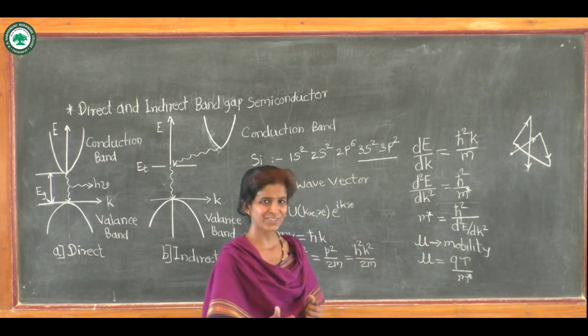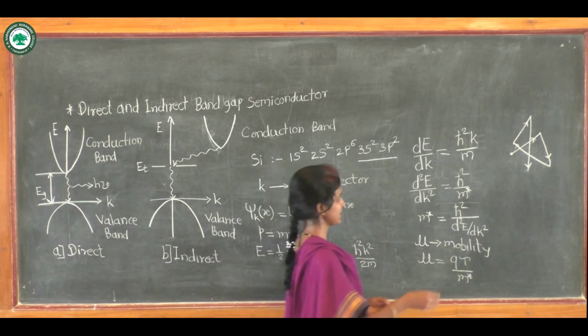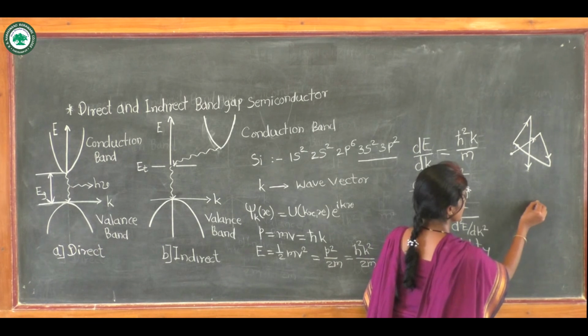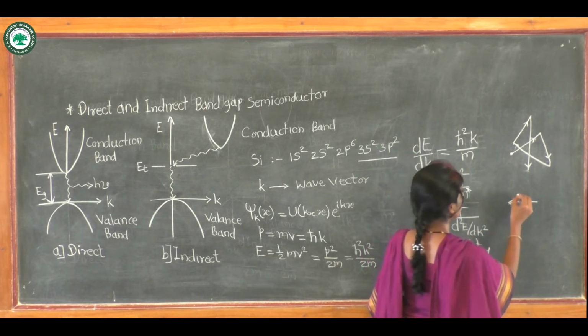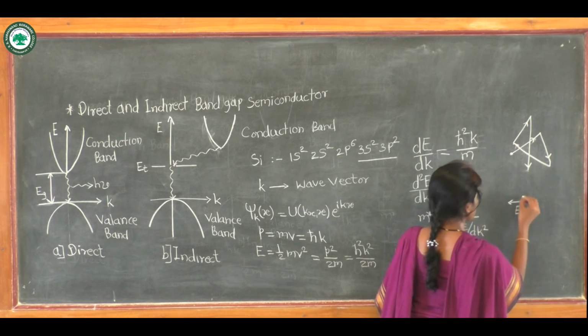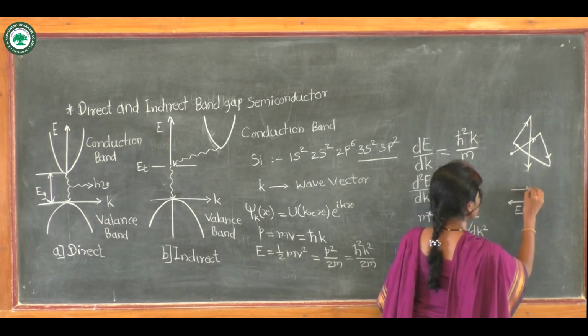When electric field is applied, let's say electric field is applied in negative x direction, the electron will move in positive x direction.